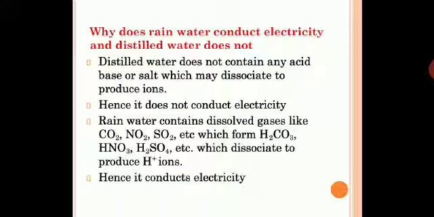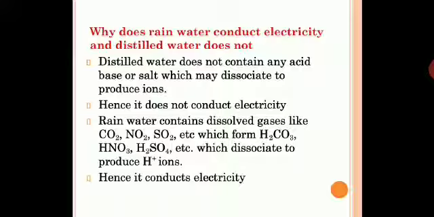Whereas rainwater, as you know, will contain dissolved gases. Nowadays there is so much pollution, so many different types of harmful gases going into the atmosphere and coming back with the rain. So they dissolve in the rainwater and they come down as acid rain. So now the harmful content is more because of more pollution. So they dissolve and rainwater has acids.